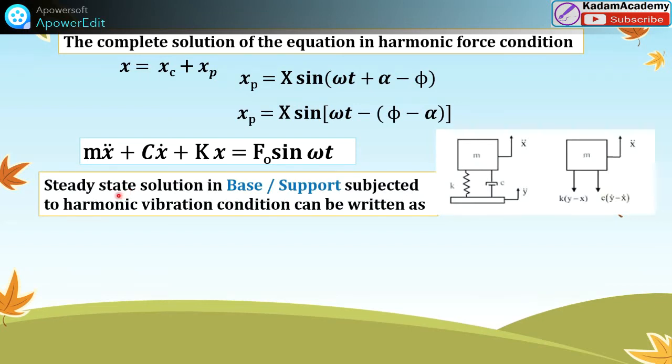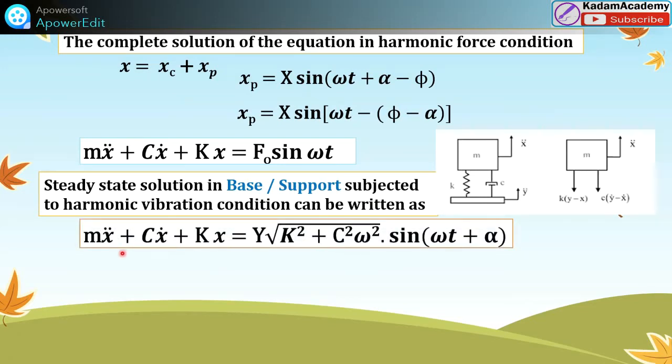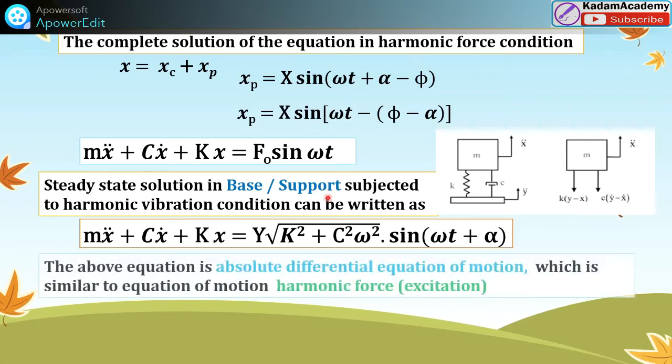Now the steady state condition in base support subjected to harmonic vibration can be written as mx double dot plus cx dot plus kx is equal to y under root of k square plus c square omega square sin of omega t plus alpha.